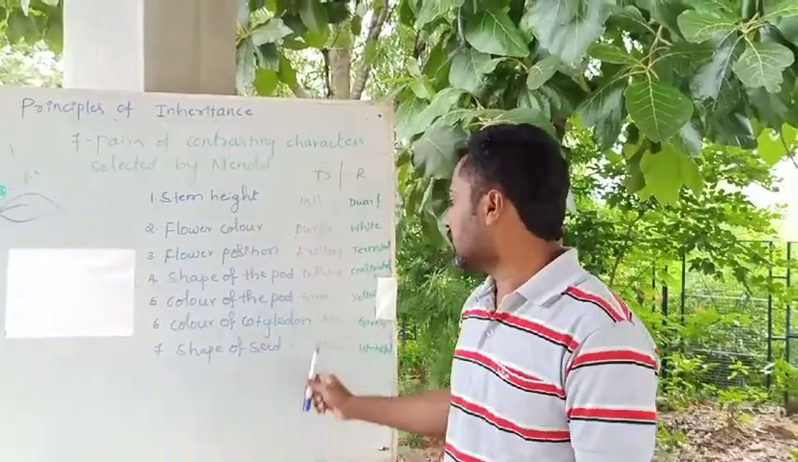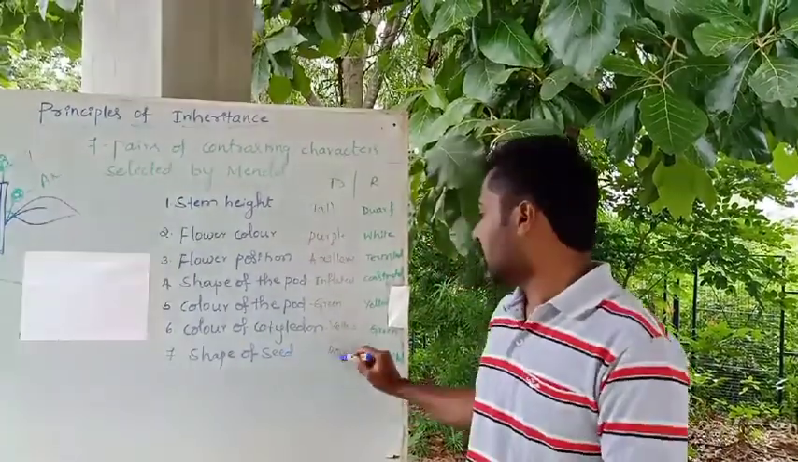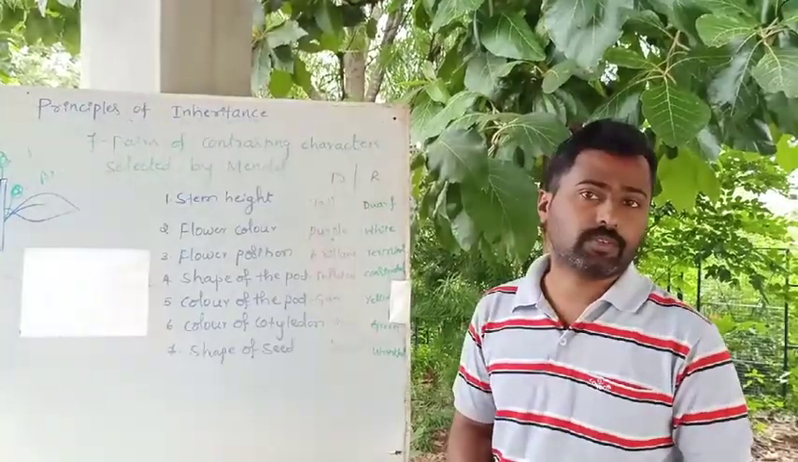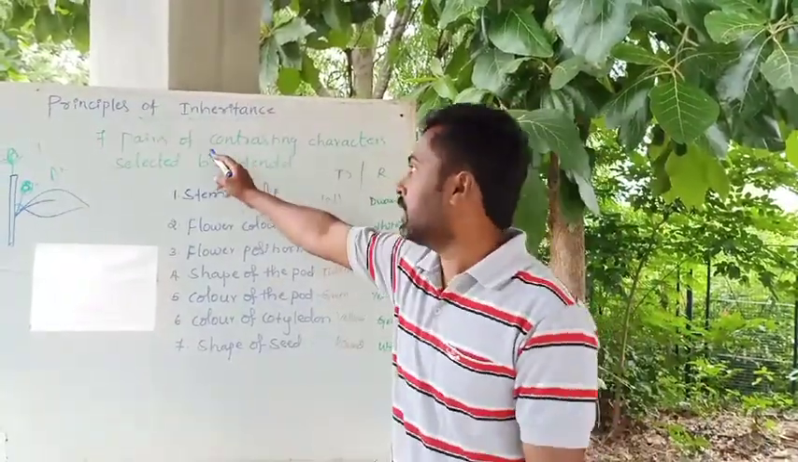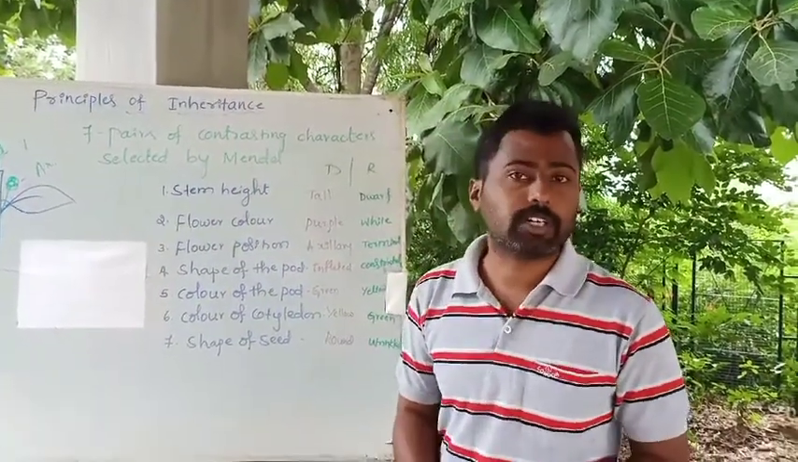Whereas color of the cotyledon, yellow is dominant and green is recessive. And the last one, shape of the seed, round nature of the seed is dominant, whereas the wrinkled nature of the seed is recessive. Okay, so these are the 7 contrasting characters which were selected by Gregor John Mendel for his hybridization work.